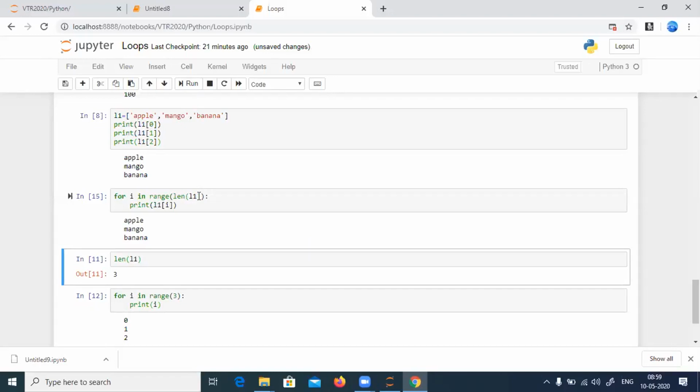Any other questions? Before going to the next one, I'll give an assignment. As you know, we need to strictly do the assignments. When I give the assignments, at that time you can't take my help or any of our team's help. You have to do all that on your own. So make sure you ask the doubts. Whatever doubts you have, I'll clear it now itself.